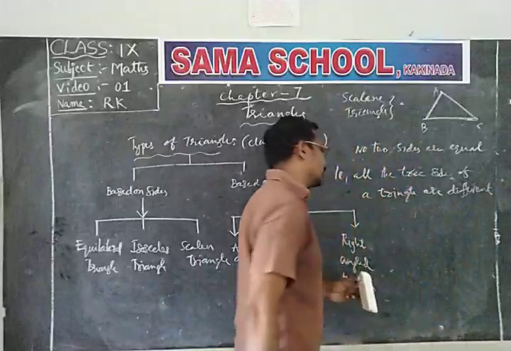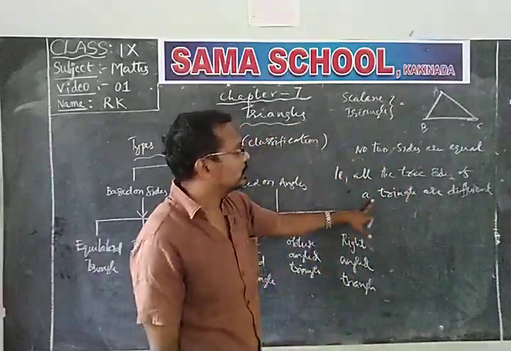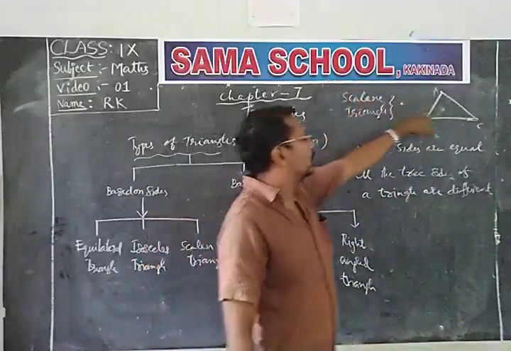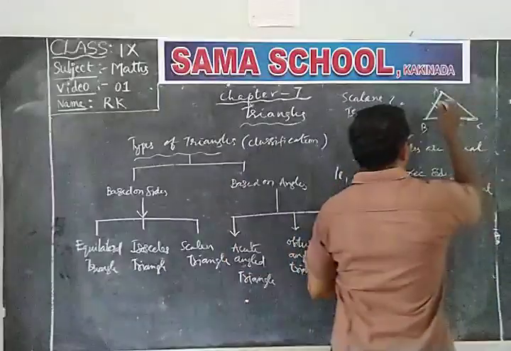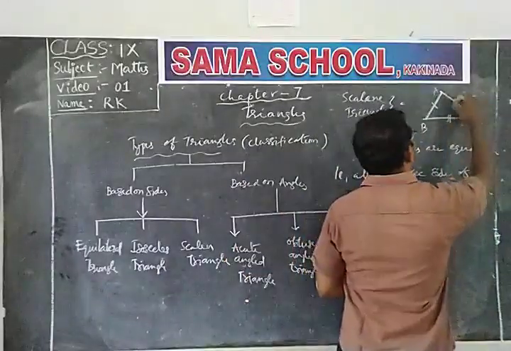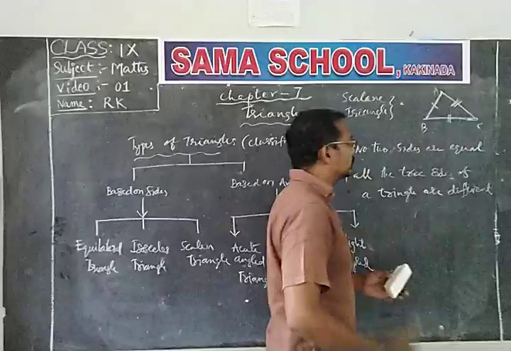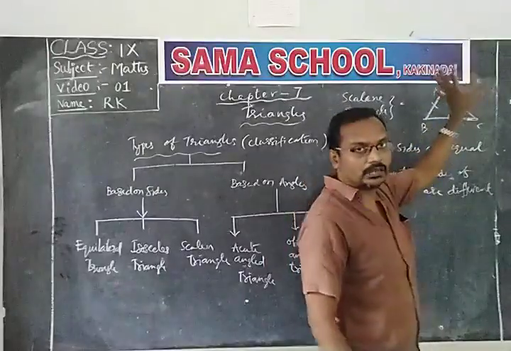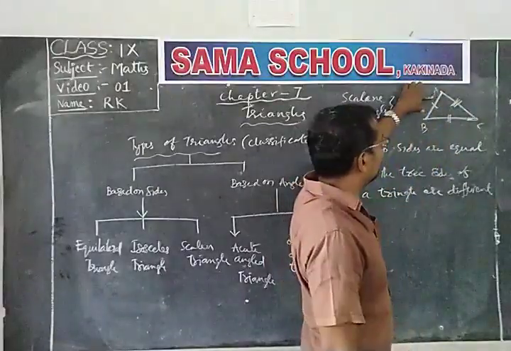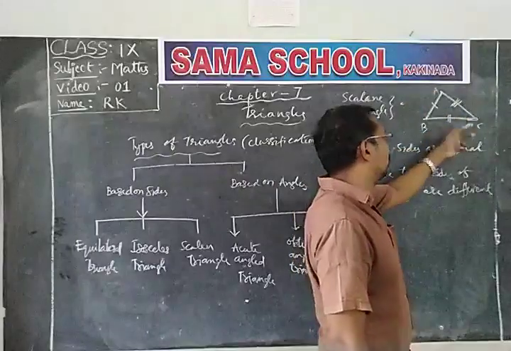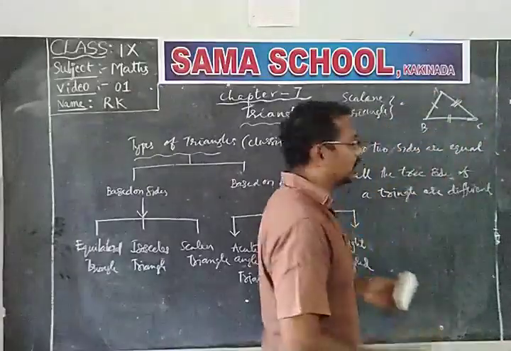So all the three sides of a triangle are different. That's why it is called a scalene triangle. That means here AB, BC and CA, these three sides are of different measure. AB is one measure, BC is another measure, and CA is also a different measure.